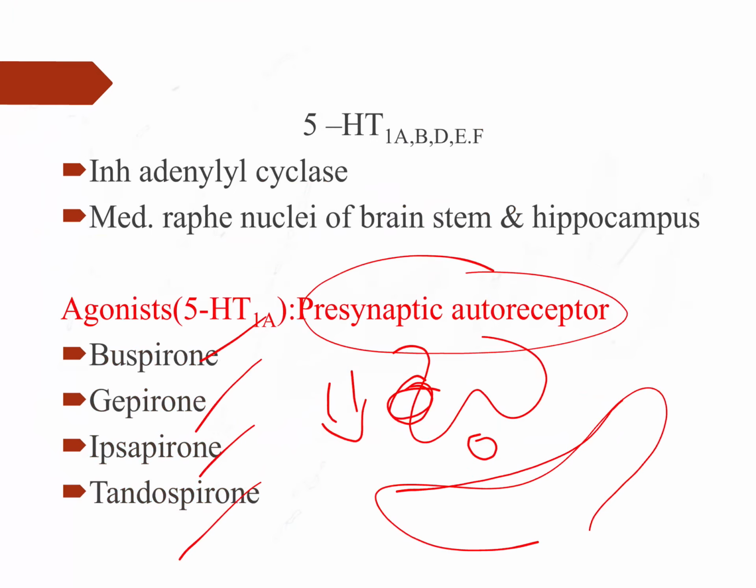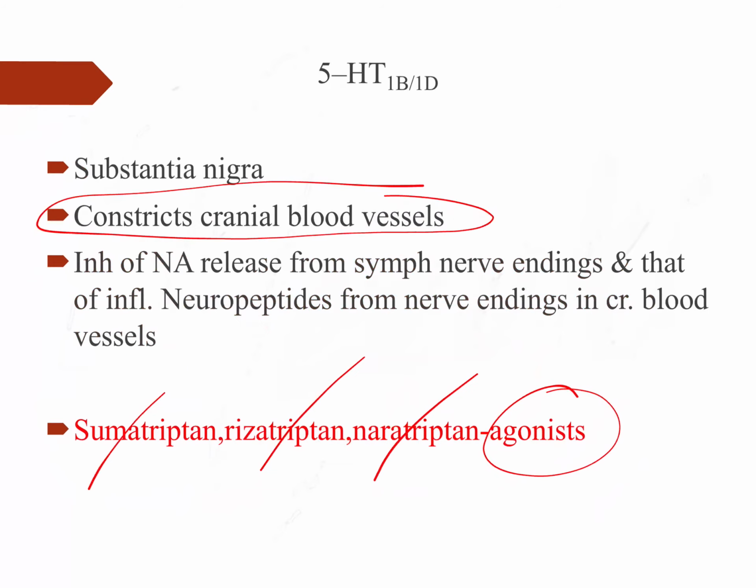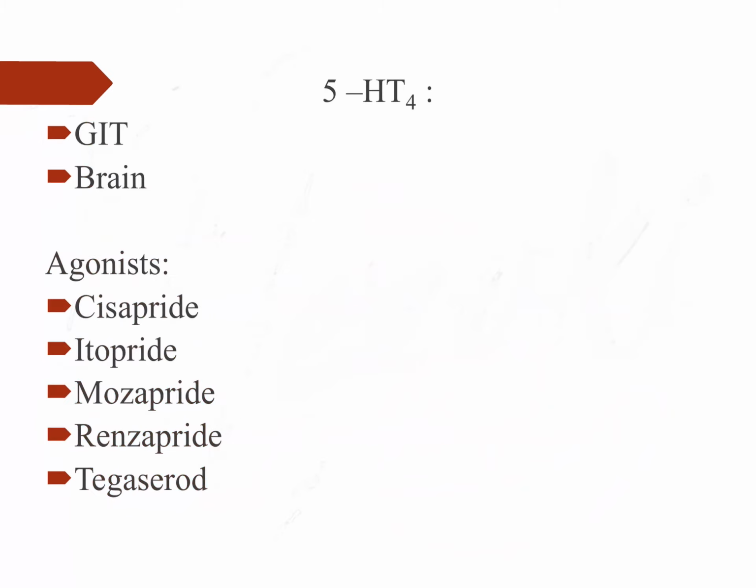5-HT4. Till now we looked into two. One is the 5-HT1A presynaptic receptor agonist. The other is the 5-HT1B and 1D agonists, that is sumatriptan, rizatriptan, naratriptan, which are used in migraine. Let's look into 5-HT4 agonists.